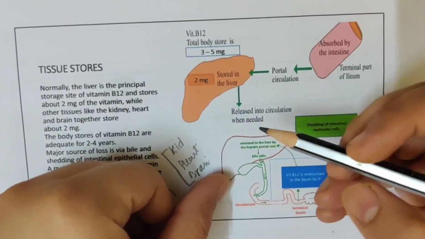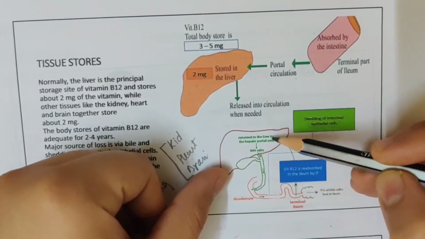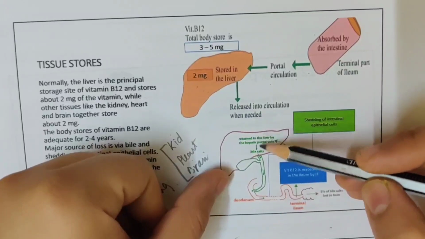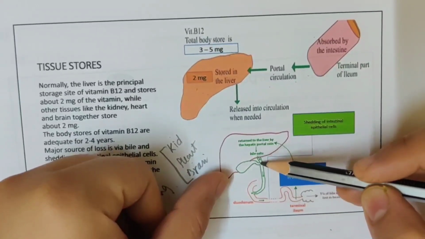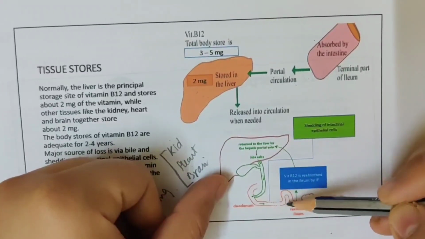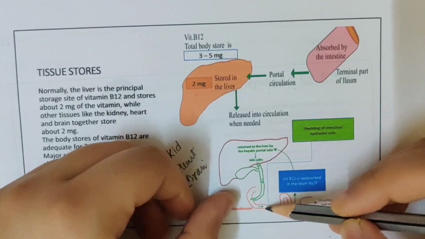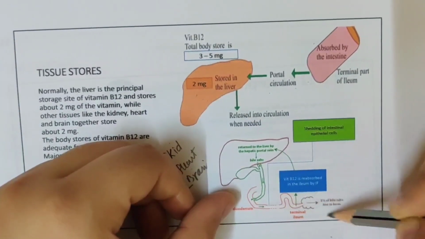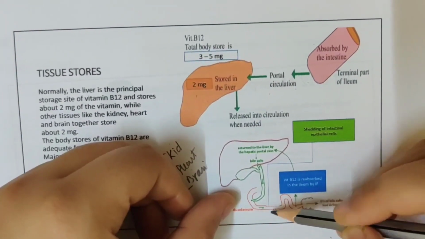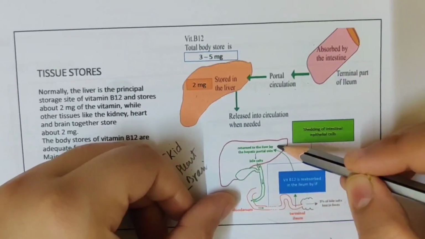You need to understand how the biliary channel works. Whatever is in the liver will be excreted as bile, and that bile goes into the duodenum. From the duodenum there are 2 pathways that can happen. It can either go into the large intestine and be defecated as feces, or it can enter into enterohepatic circulation.